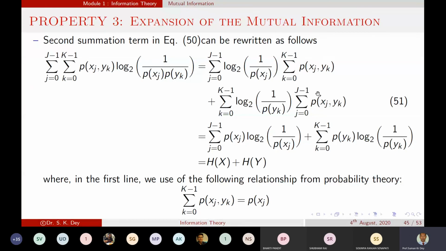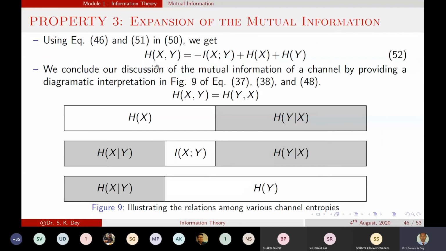So basically, this term is equal to your p of xj. Previously this equation was already written, and similarly, this sum is equal to p of yk. So what is this term? Basically, this is the entropy of x. This is the entropy of y. This is the equation I already wrote over here, from the probability theory. So the summation of this term equals the summation of p of x. So now we got this term equal to H of x plus H of y. So that means we can write